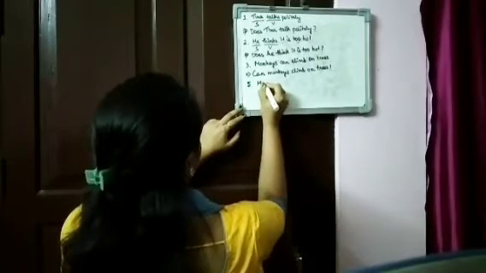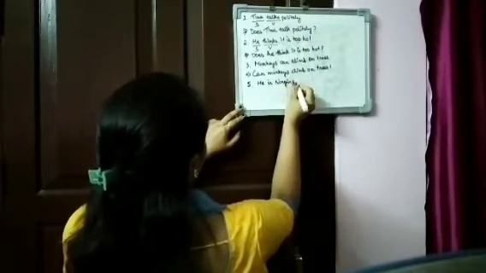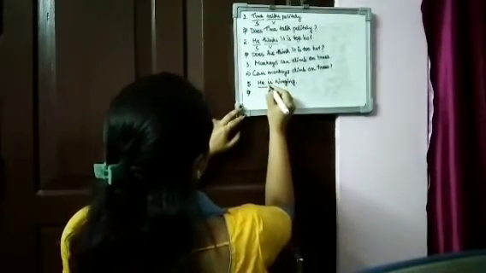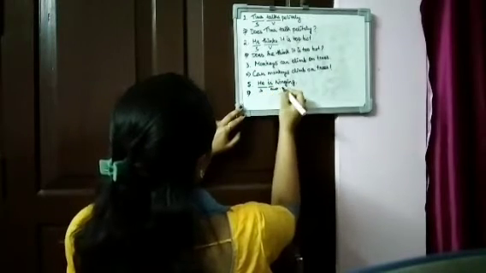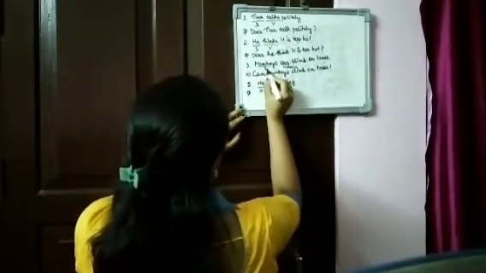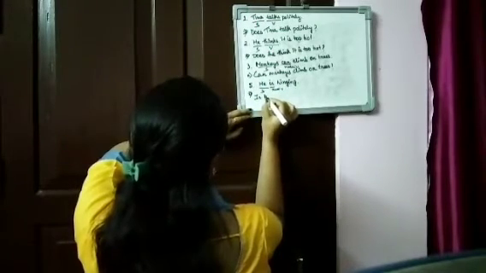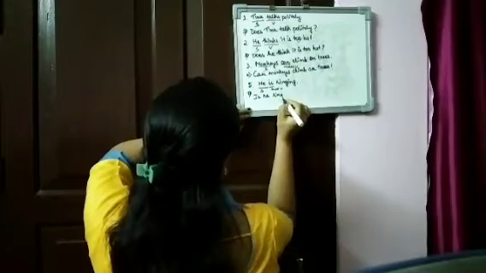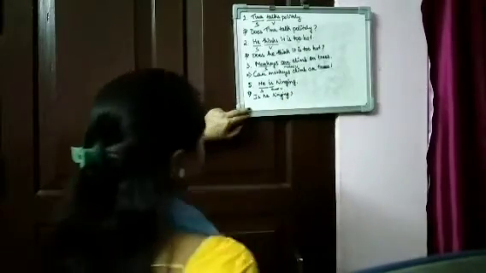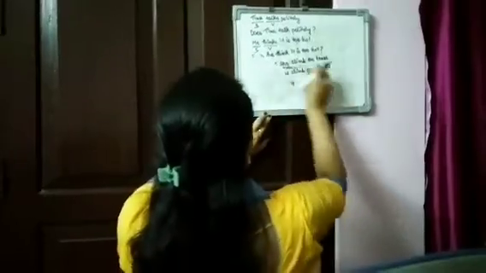Let me show you. Number 5. He is singing. This is the subject, this is our auxiliary verb. So we will write our auxiliary first. Is he singing? Done? Now we will do number 6.